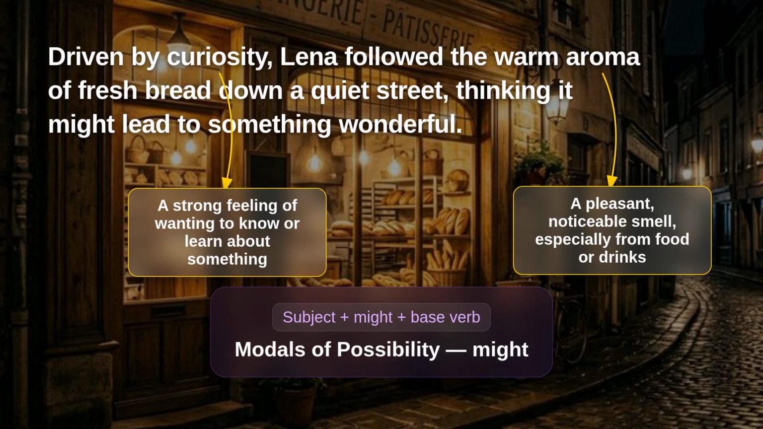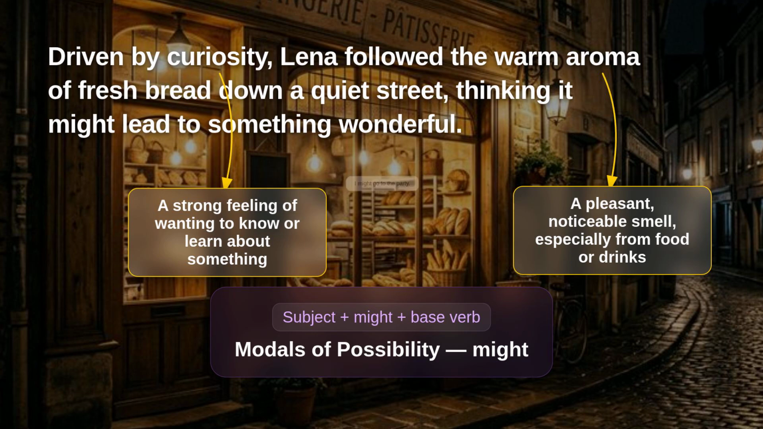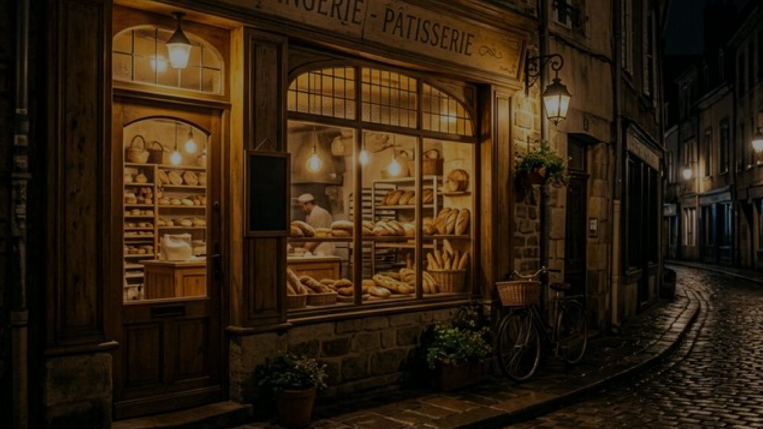Just the simple verb. The important thing is, might shows low to medium certainty. You think something is possible, but you do not know for sure. Here is a quick question. If I say, I might go to the party, am I sure I am going? No, it means maybe I will go, maybe I will not. That uncertainty is what might is all about. Great work on the first sentence. Now let's see what Lena finds at the end of that quiet street.